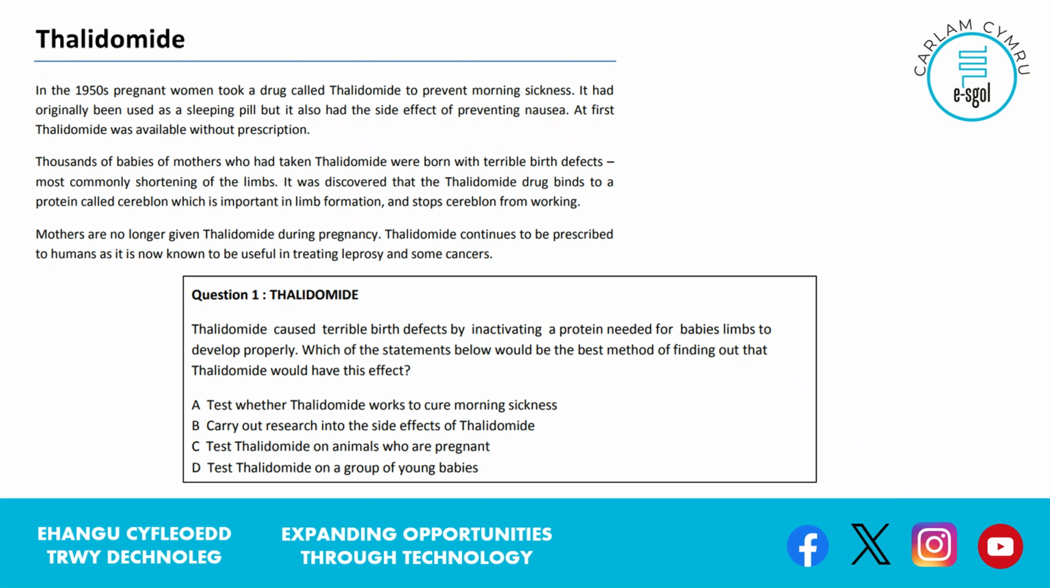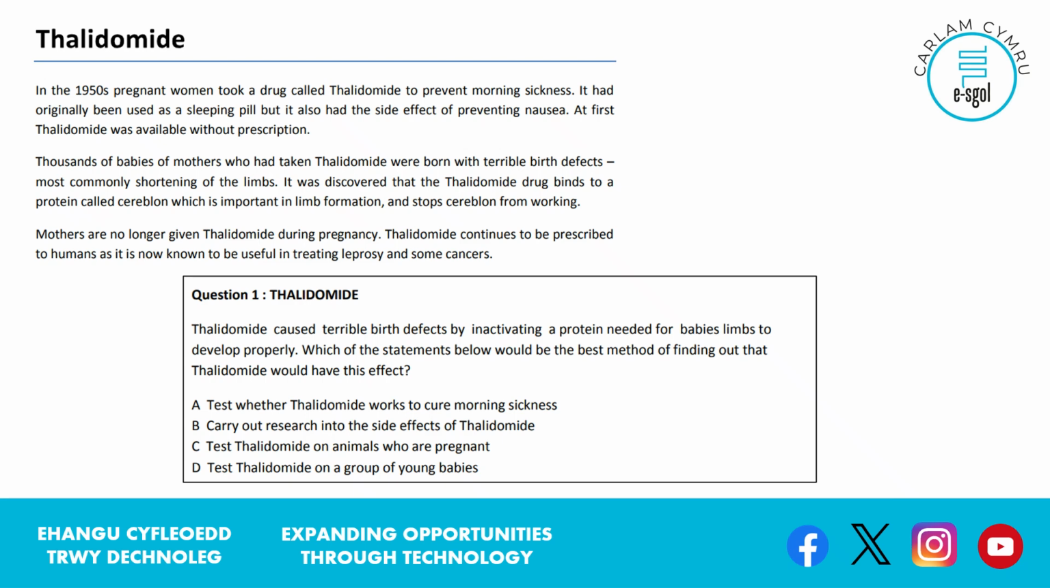For B, it says carry out research into the side effects of thalidomide. Well, this may pick up the occurrence of birth defects, but only if members of the research group included pregnant women or pregnant animals. It's always difficult to do that. Ethically, it's very wrong, isn't it? Because we're testing on pregnant women, and we don't know if there are some negative effects of that. So we look at C.